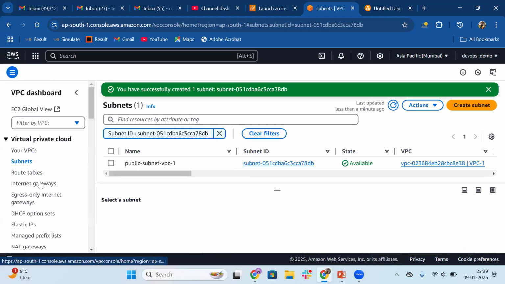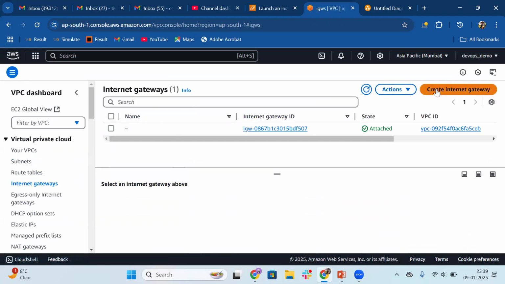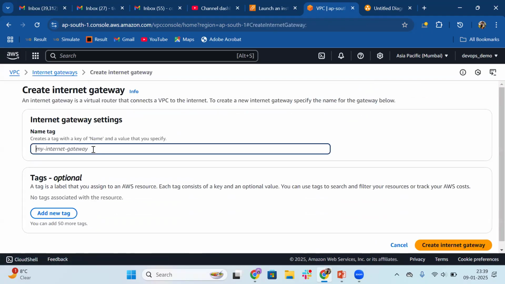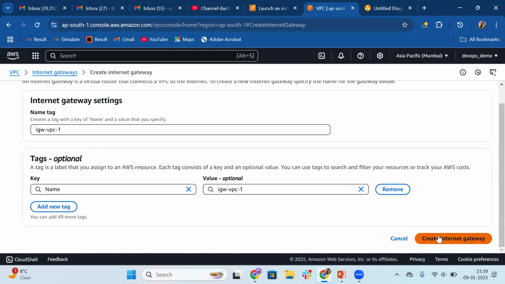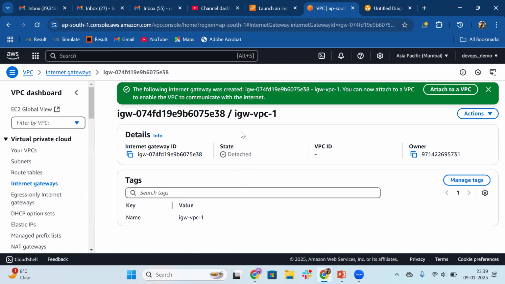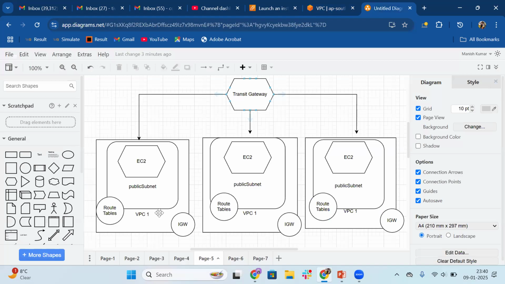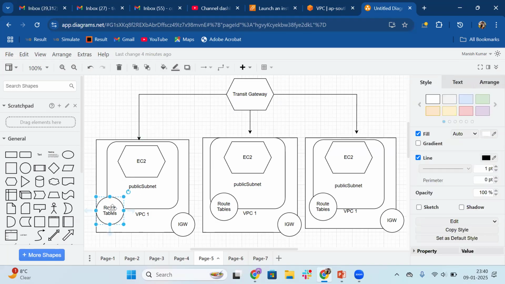Subnet has been created. Now let's create the internet gateway. Let me give the name IGW VPC1. It's in detached mode as usual. So we will have to attach this internet gateway to a VPC. We have VPC1, so we will associate this IGW with VPC1 as per the diagram. It needs to be associated with the VPC, and then we will map this to the route table so that your subnet can communicate with the internet gateway.